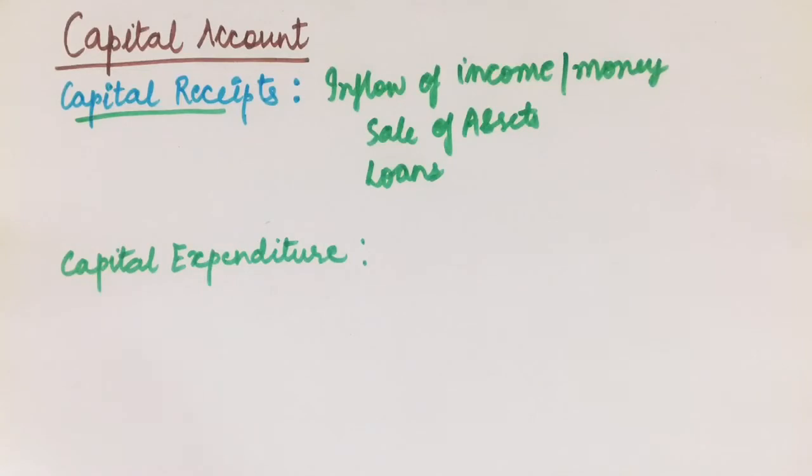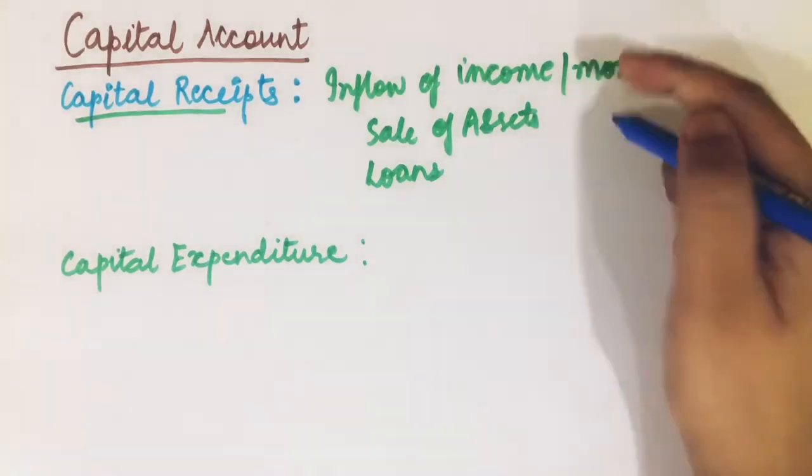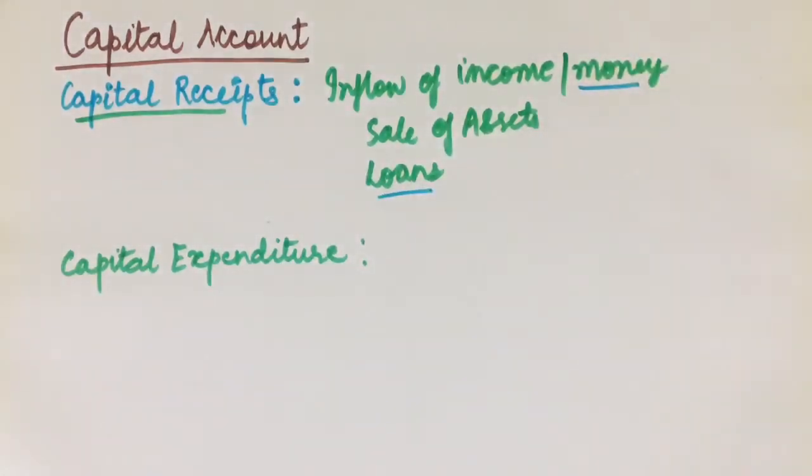Then another way through which money can flow into government's account is through loans. So government decides that it will take a loan for a particular project, say for building roads. So what is happening? Money is flowing in, although it has to pay it later, but for the time being money is flowing in. So this is recorded in the capital receipts side.